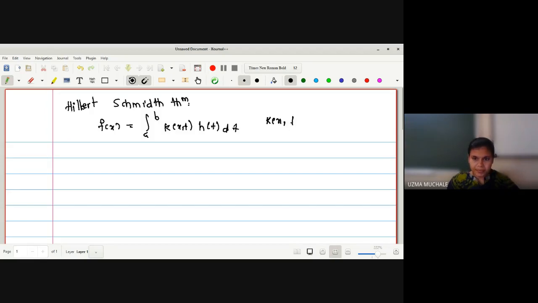and we are provided that k of x, t is a symmetric kernel. Okay, symmetric kernel, and the function f of x is of the form summation fn phi n, on the condition that fn is equal to hn upon lambda n.